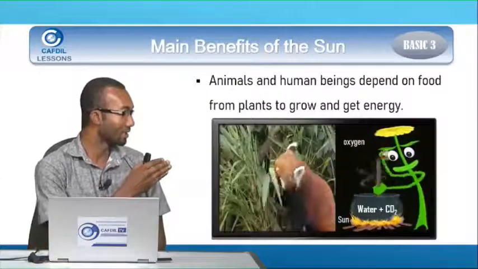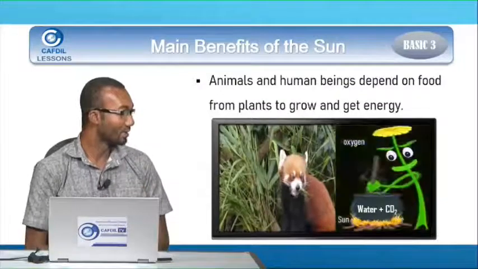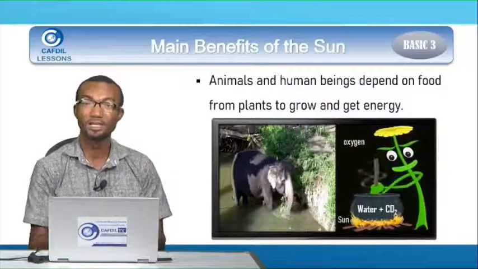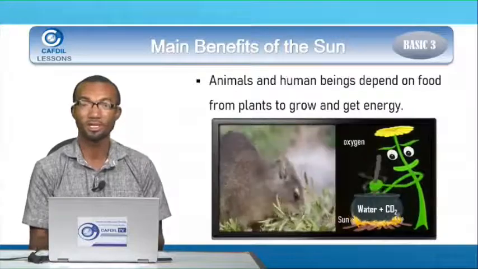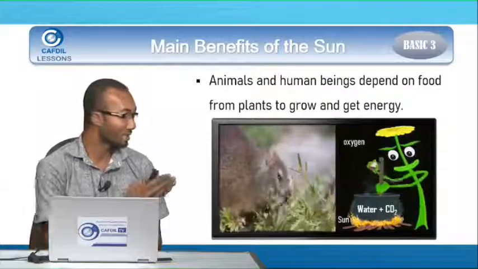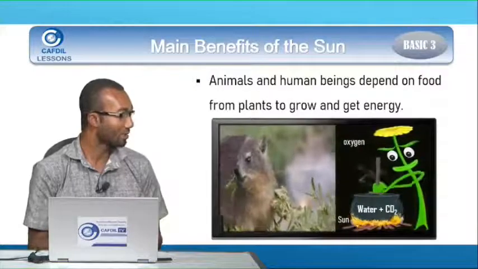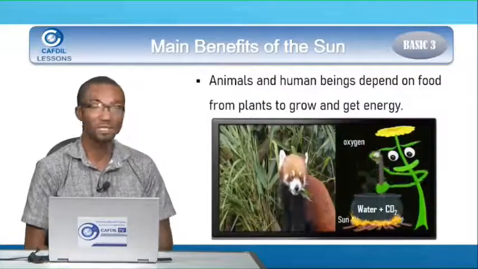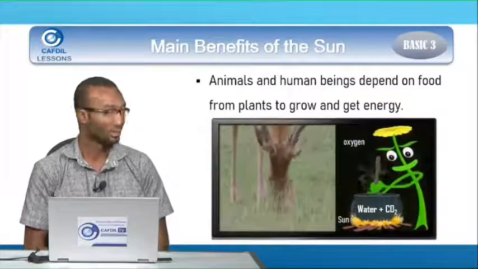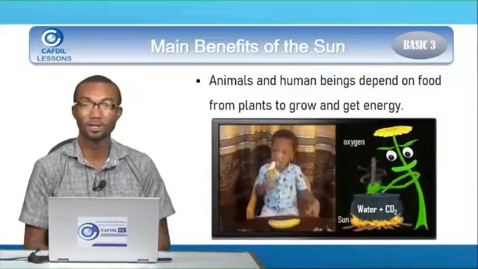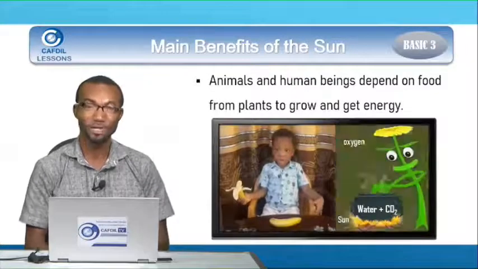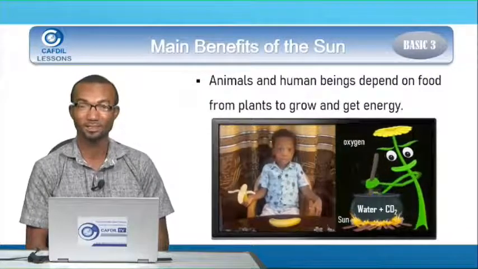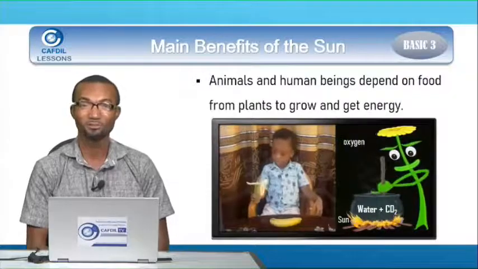So you see the animals, they're busily eating the grass. After cooking, we also take the leaves. If you take contomere, for instance, they are the leaves of a plant, and we use them. In the same way, some animals also eat plants. And it is after the cooking by the plant that these animals also get food to eat. We also enjoy some of the products from the plant. As you see the boy there busily eating banana from plants, he's also enjoying banana from plants.